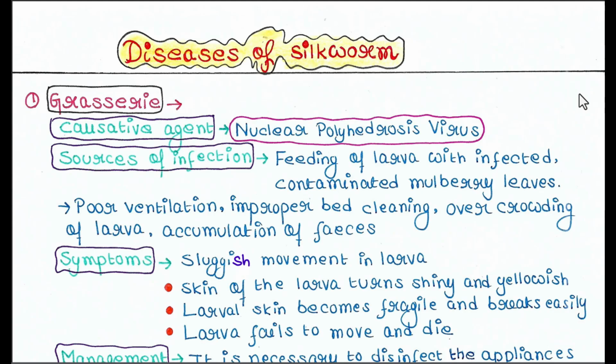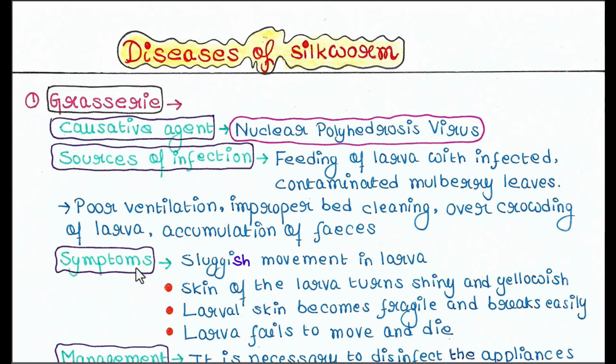So there are different diseases in silkworm. First one is grassery. The causative agent of this disease is a virus. Which virus? Nuclear polyhedrosis virus. Sources of infection. So how infection occurs? Feeding of larvae with infected, contaminated mulberry leaves is the primary reason. Then poor ventilation, improper bed cleaning, overcrowding of larvae, accumulation of feces. These are different causes.